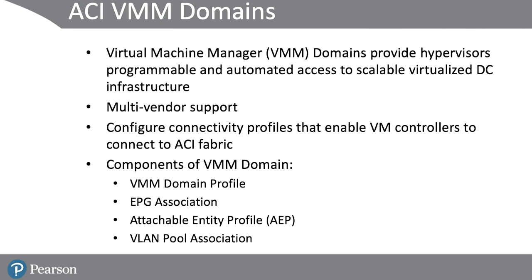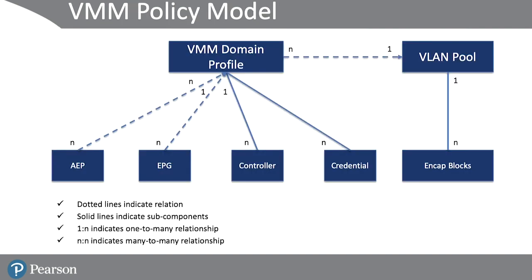We can connect hypervisors such as Kubernetes or OpenShift, OpenStack, Red Hat virtualization, VMware virtual distribution switches, or even the VMware hypervisors. The VMM domains allow us to configure connectivity profiles that enable VM controllers to connect to ACI fabric. There are different components of VMM domain: the VMM domain profile, EPG association, attachable entity profile, and VLAN pool association. Let's look at the VMM policy model.